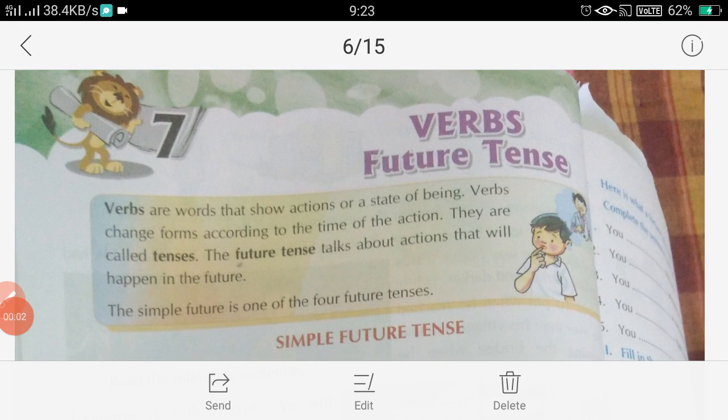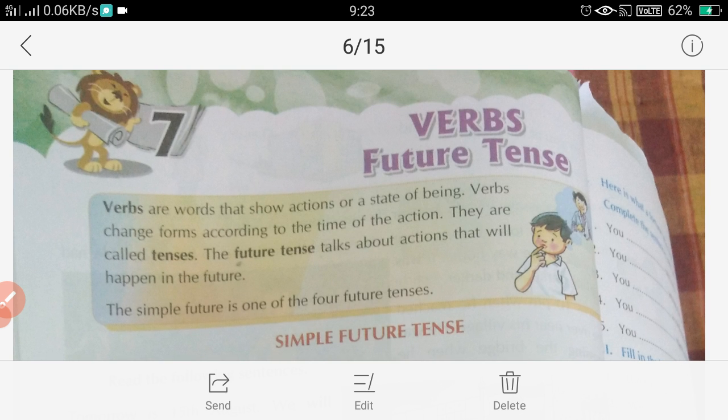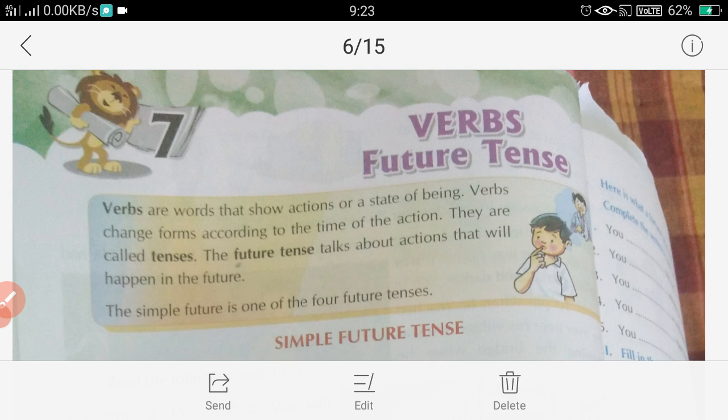Good morning, students. Today we are going to learn verbs future tense. Verbs are the words that show actions or a state of being. A verb changes its form according to the time of the action. So what is a verb? Verbs are the words that show an action.